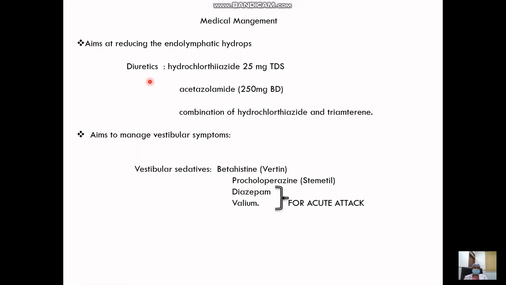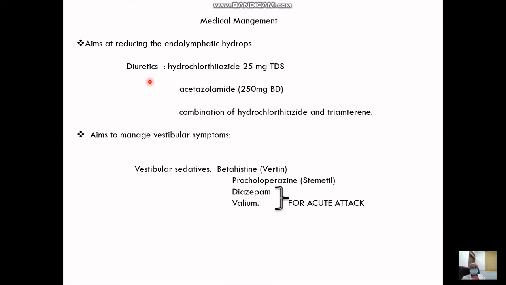Medical management. There are two kinds. One reduces the endolymphatic hydrops, that is, reduces the fluid retention in the body, and the second manages the vestibular symptoms. So diuretics, be it hydrochlorothiazide, acetazolamide, or a combination of hydrochlorothiazide and triamterene, which act upon ion and water transport channels, release fluid from the body in the form of urination, and do not allow fluid to accumulate in the inner ear, thereby reducing endolymphatic hydrops.